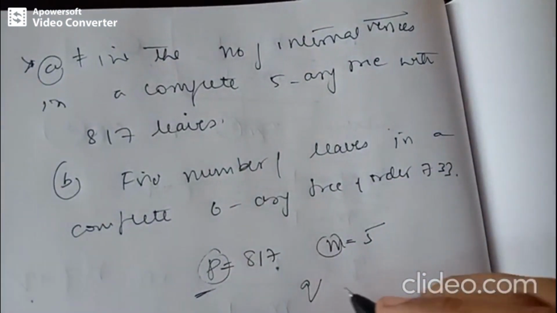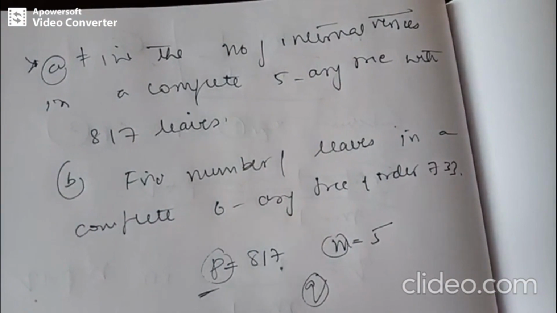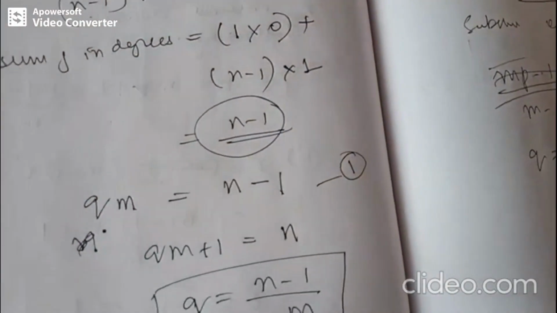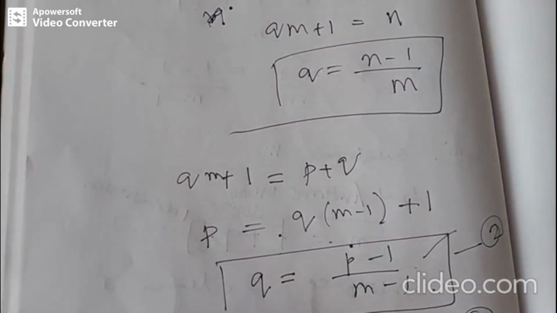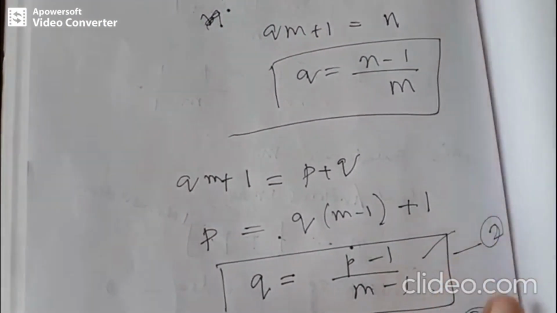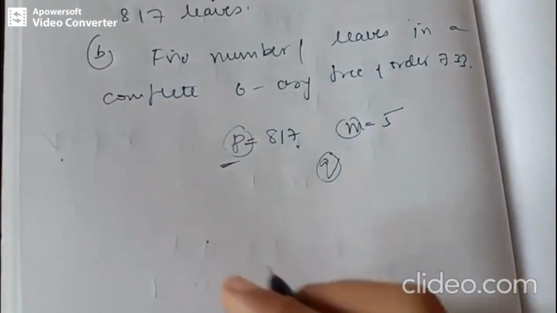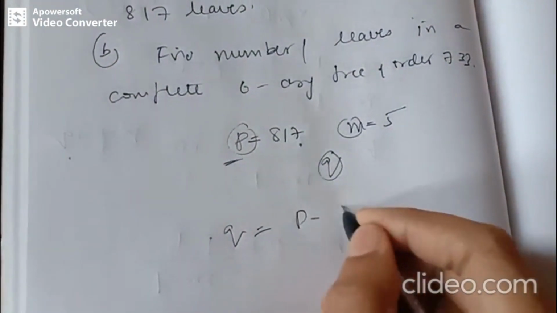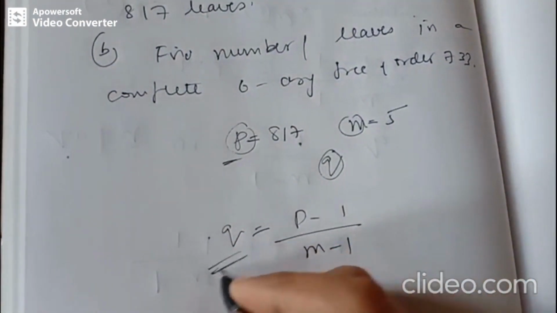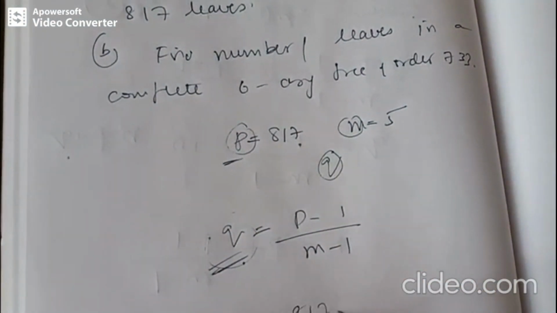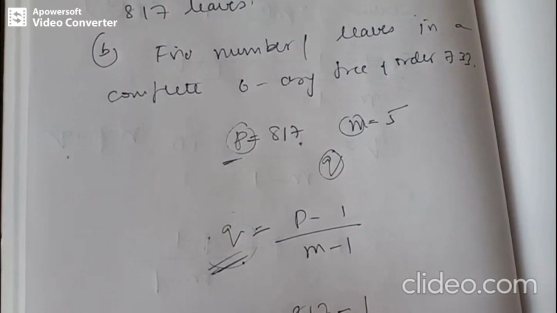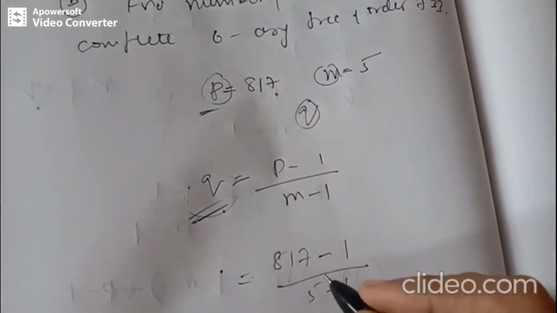Which is the formula that connects p, m and q? I think this is the formula: q is equal to p minus 1 by m minus 1. So we can use this formula in our problem. This is the number of internal vertices. So we will be getting 817 minus 1 by 5 minus 1.